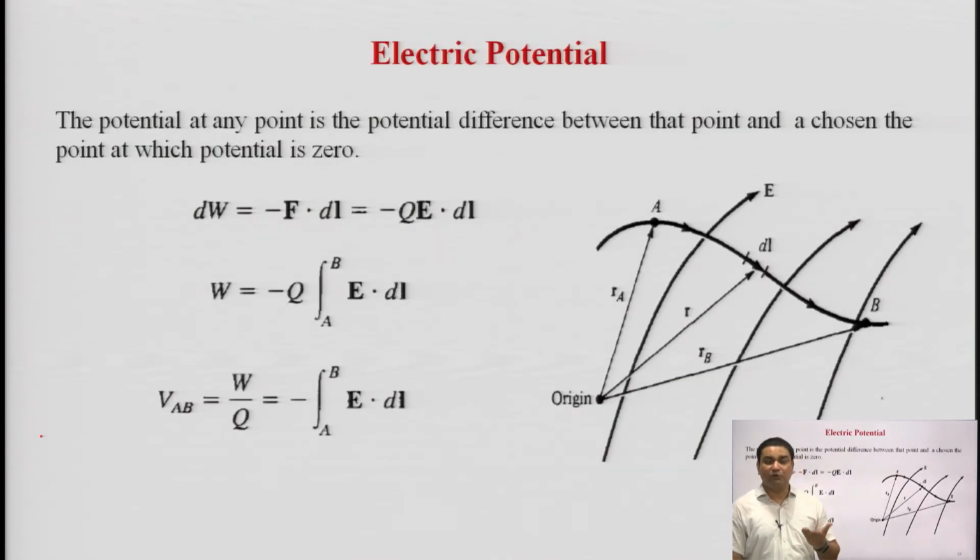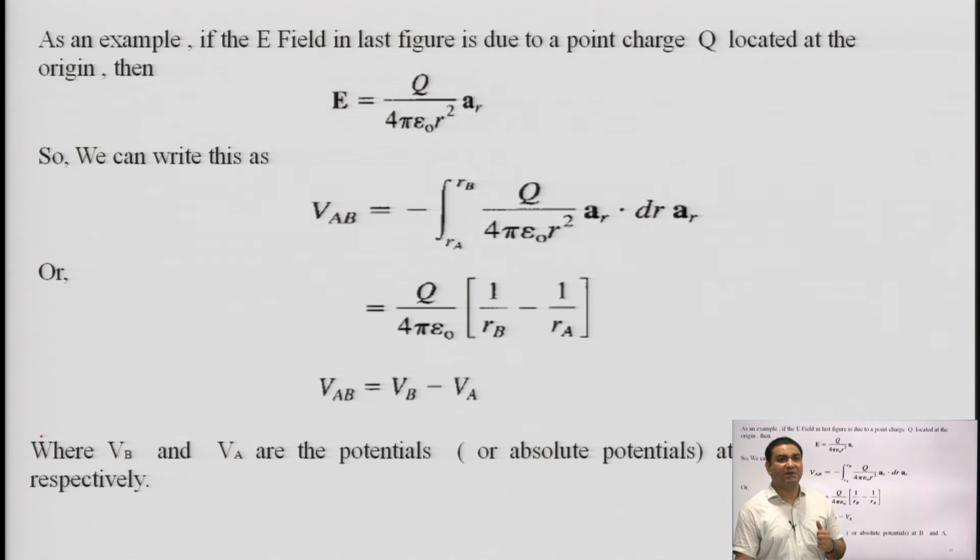This is the electric potential. It is a very similar and very calculative method to find the electric potential. The electric potential at any point is the potential difference between that point and a chosen point at which potential is 0. This is simply electric potential, and it is used in many electric field applications.